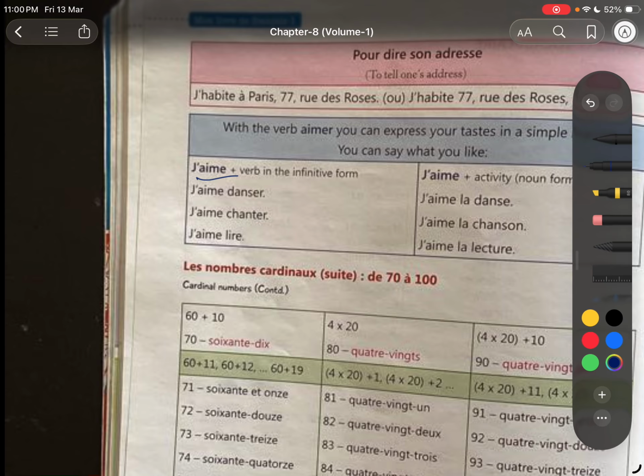J'aime is I love. Say j'aime. Chanter is to sing. J'aime chanter, I love to sing. So these things are there. Chanson is song. It's a noun. It's feminine. Always remember. We don't have e at the end, but it's feminine.